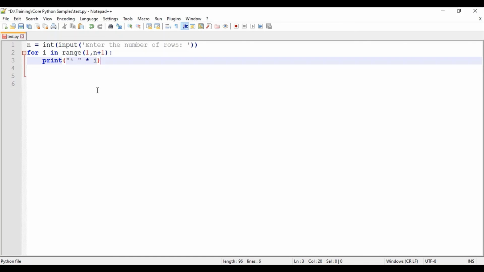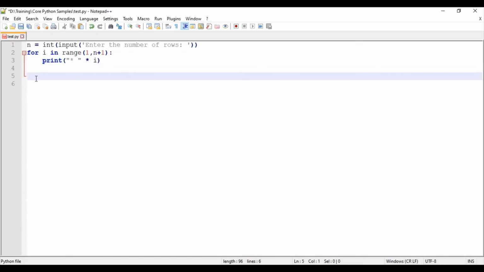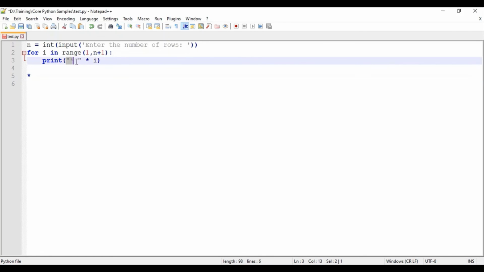I didn't specify any end, so by default, after this iteration, it would be moving on to the new line. So how it will be working is, the first iteration we will be getting star space, and then it would be moving on. The star means it's nothing but this string is multiplied with this number. So this star performs the string multiplication operator.